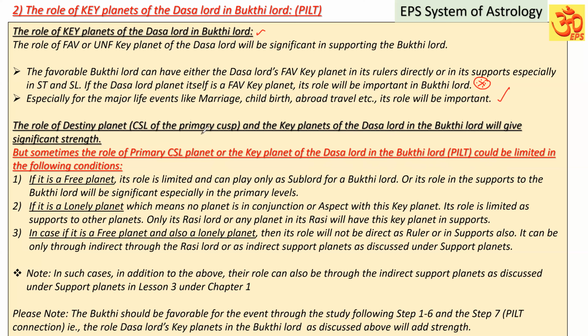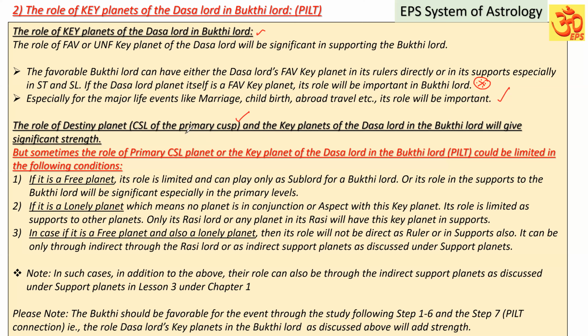So you know that cuspal sublord of the primary house, if it is playing a role in the Bhukti lord, especially at the star level and sub level, because that is the destiny planet, that role is important in fructification of the event. It can be playing a role directly as the ruler or indirectly as supports. It can be playing a role in the rulers of the Bhukti lord.